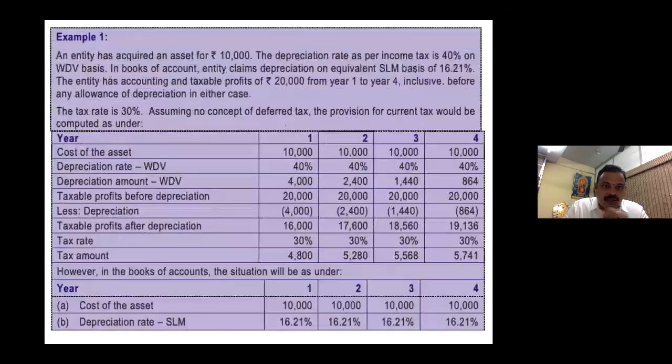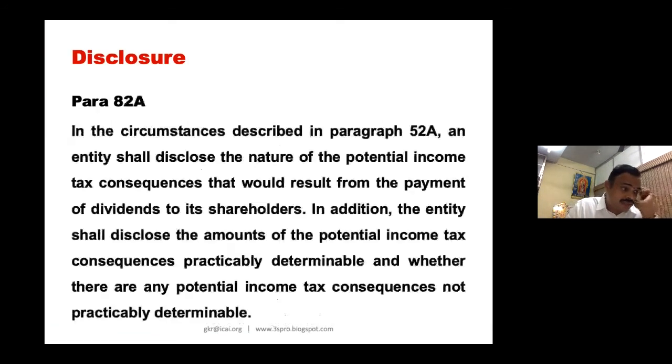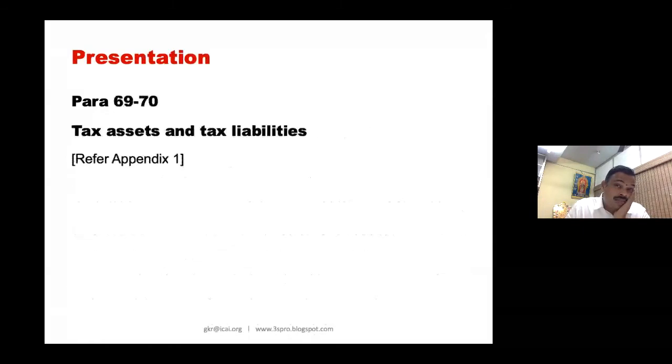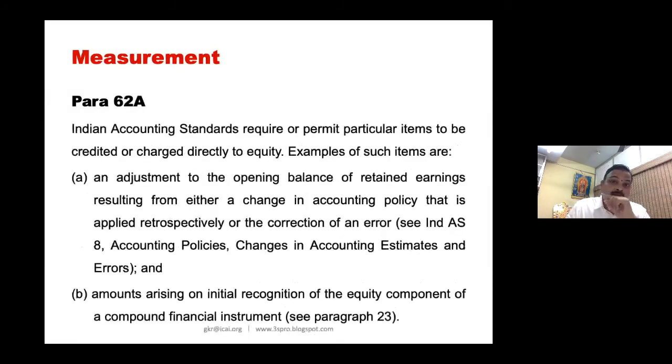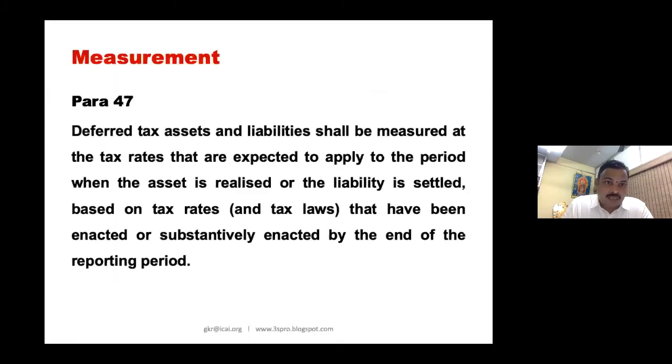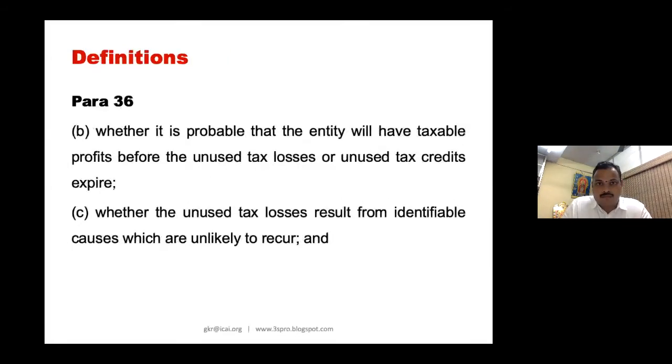So what is tax base here? The tax base is the taxable profit after depreciation: 16,000, 17,600, 18,560, 19,136. So that is called tax base. So what is your definition? Please go to the definition in para number 7. Para number 7 speaks about the tax base. Please look at that. So what is tax base?